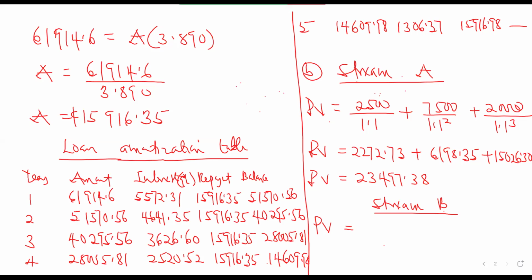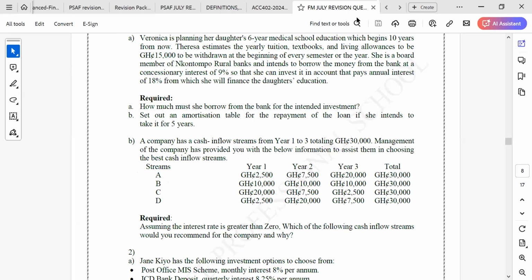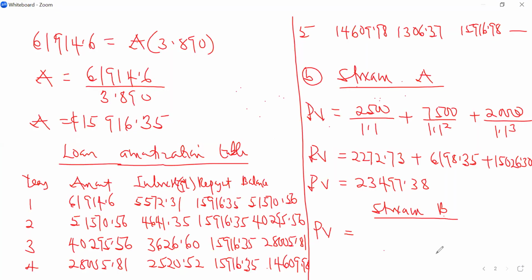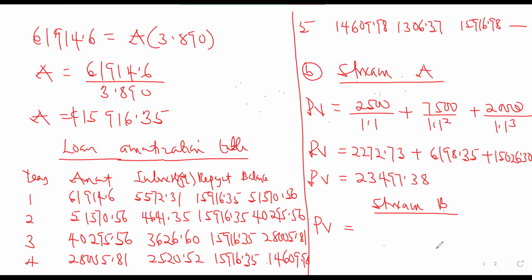So let's look at the second one, stream B. We are going to be having 10,000, 10,000, 10,000. What is the best way to do this one? Using the annuity. So let's find the annuity factor and multiply.